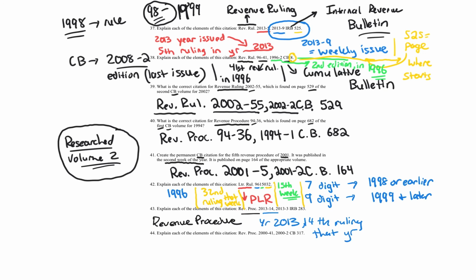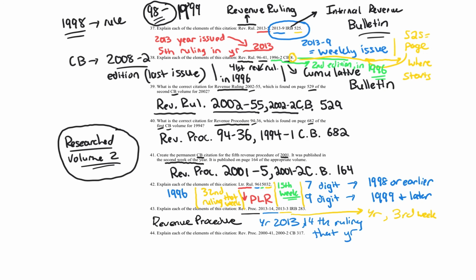And then we go to our IRB. Now, we haven't done the IRB yet. Okay, well, I guess actually we did in question 37. My apologies, we did. But we've been doing the CB so much. Let's go back to the IRB. So 2013-3, IRB 283. So the 2013, that is the year. That's the year at issue. And the 3 is the 3rd week. So the 3rd week of 2013.